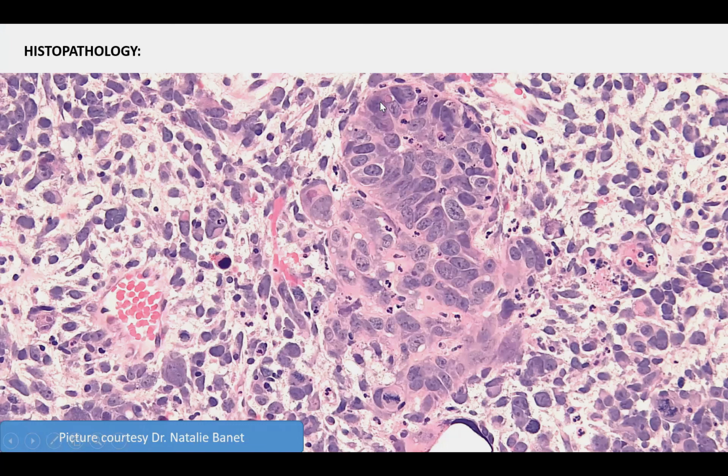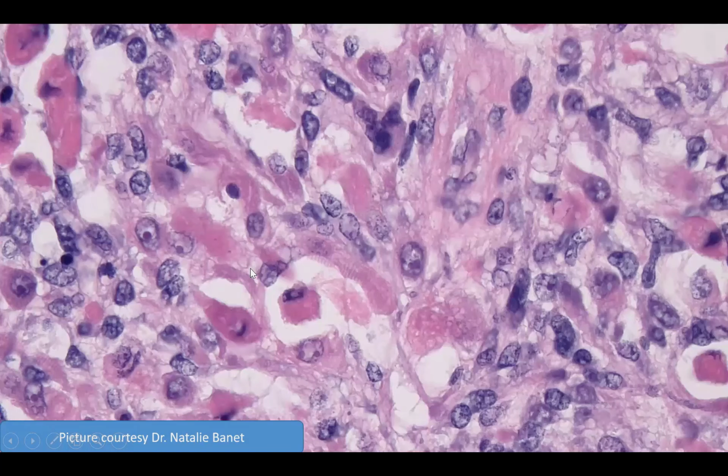Histologically, we see in this figure, in the center, this area, that's the carcinomatous component. It's a high-grade carcinoma. You can see angulated nuclei and prominent nucleoli, so serous type. And in the background, we see the stroma is also malignant. So there are bizarre atypical cells in the stroma as well. So there is occurrence of carcinoma along with the sarcoma.